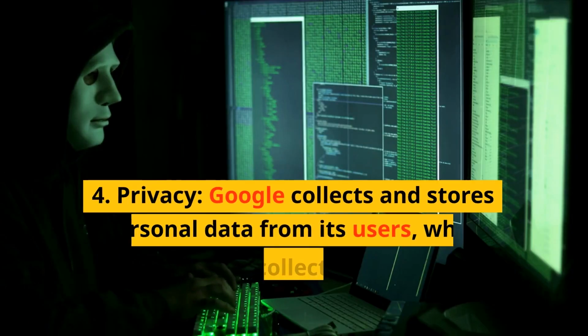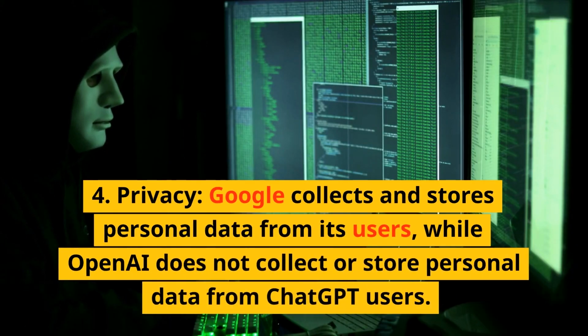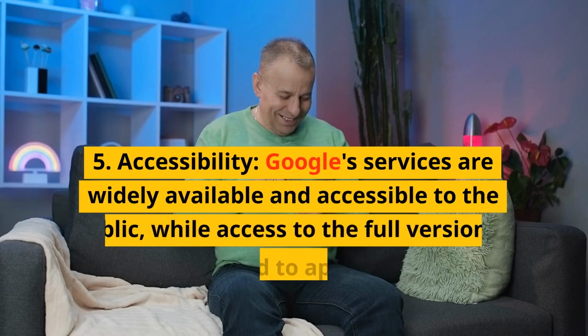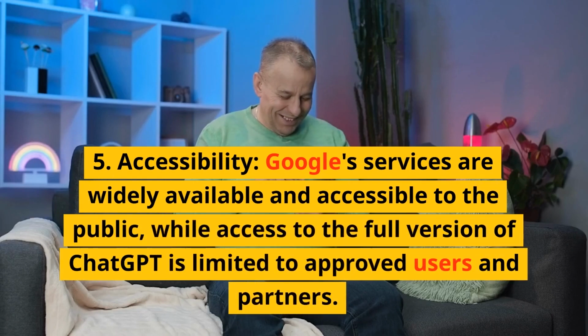4. Privacy. Google collects and stores personal data from its users, while OpenAI does not collect or store personal data from ChatGPT users. 5. Accessibility. Google's services are widely available and accessible to the public, while access to the full version of ChatGPT is limited to approved users and partners.